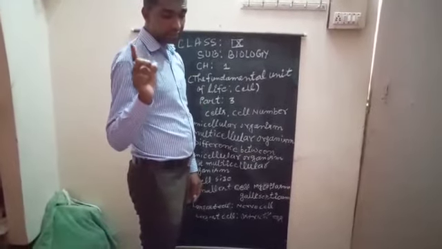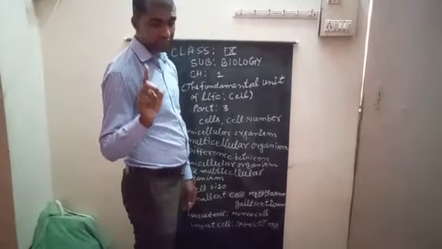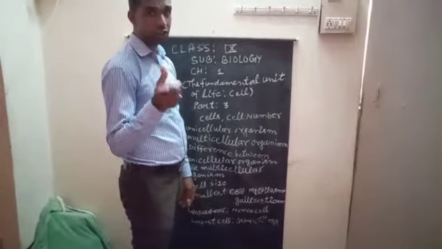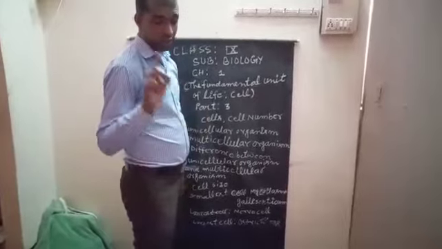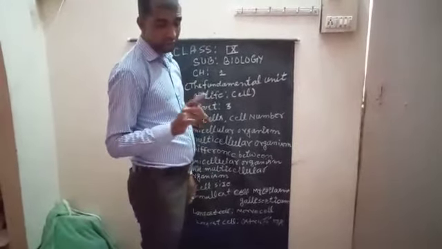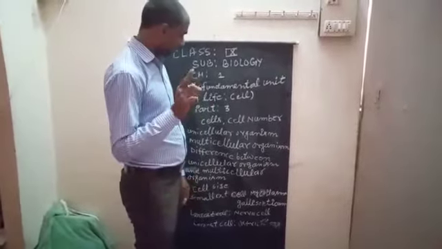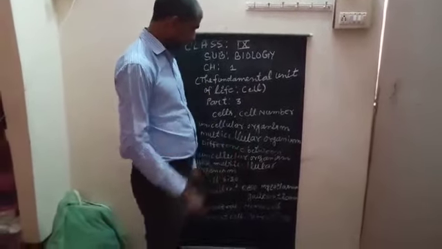Some cells, such as the eggs of birds and reptiles, can be seen with the naked eye. They do not need a microscope. They are not microscopic. After explaining the cell size, we are going to discuss some important points.